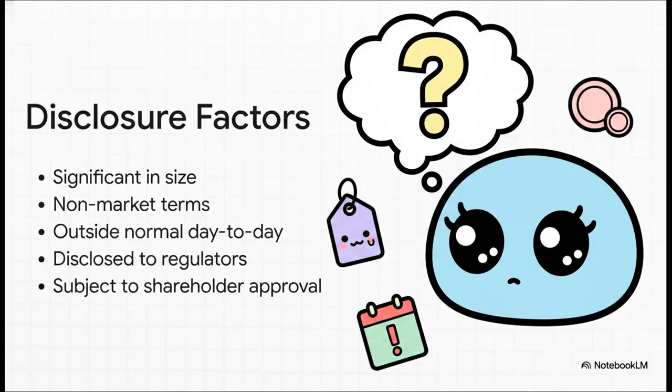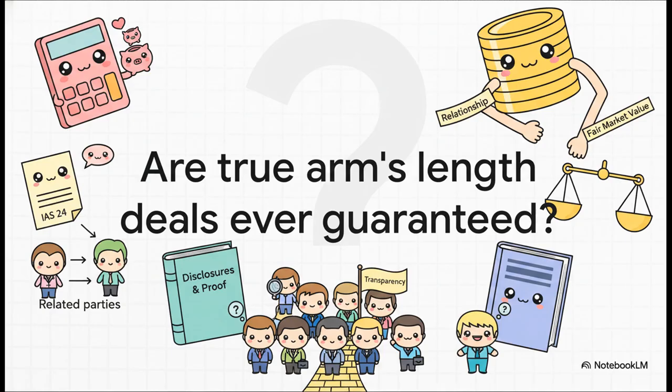But wait, even with that exemption, standard setters didn't give government entities a completely free pass. Entities still have to use their judgment to determine the level of detail to disclose, based on how significant those transactions actually are. They've got to weigh a few factors. Was the transaction massive in size? Was it carried out on non-market terms? Is it completely outside normal day-to-day business operations, like, say, buying a whole new business? If these factors apply, the entity still has to provide enough qualitative or quantitative info so users aren't left totally in the dark. And that brings us to our final thought for today.